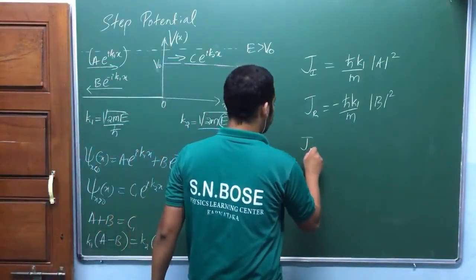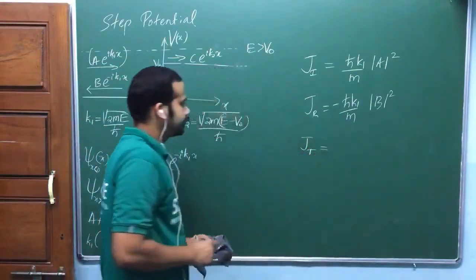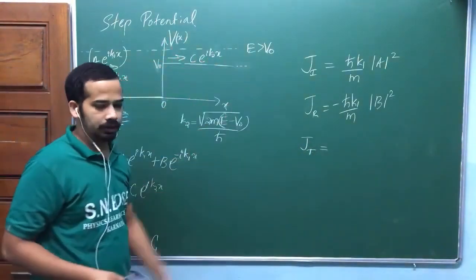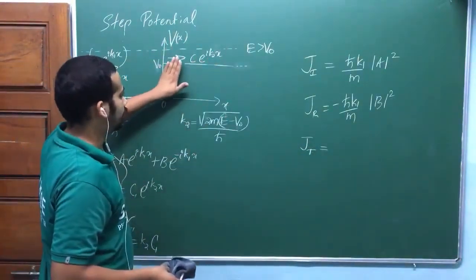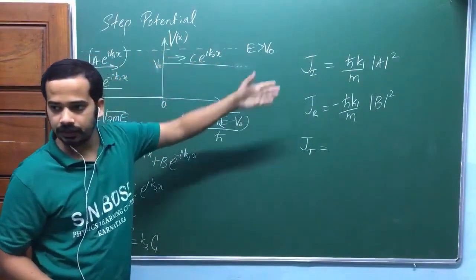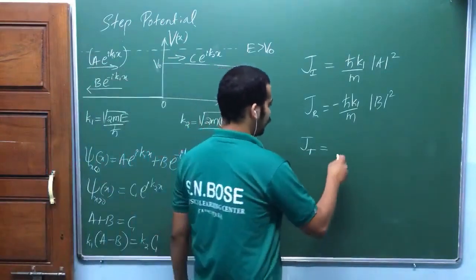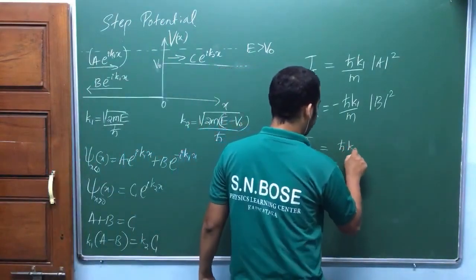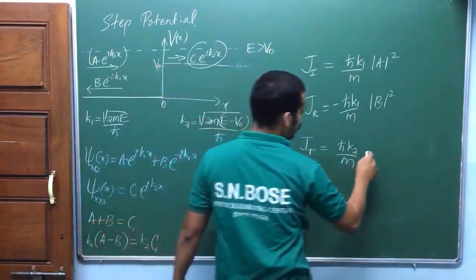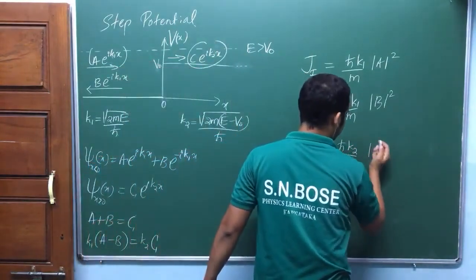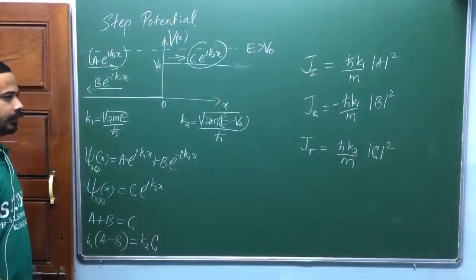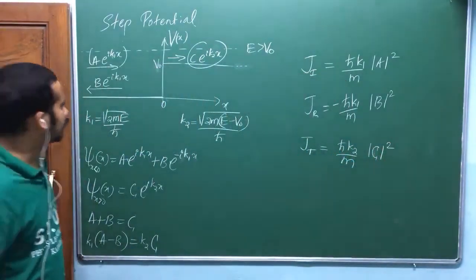So similarly, J transmitted, the probability current density of the transmitted particle. So can I say like this? In the region x greater than 0, that's equal to ħ K2 by m, mod C square. Isn't it? Now look at here.